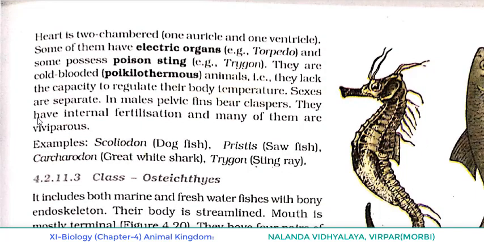That is the great white shark. Once again, say the name: Carcharodon, great white shark. Trygon, stingray. As we discussed, some of them have a poison sting. So here, Trygon is an example which has a poison sting. That's why they are also known as stingray. So once again, the examples: Scoliodon, dogfish; Pristis, sawfish; Carcharodon, great white shark; and Trygon, stingray.